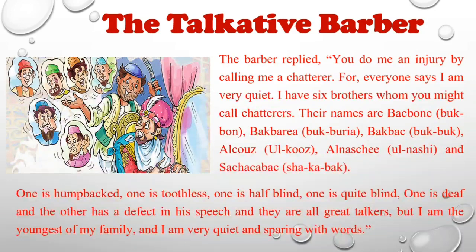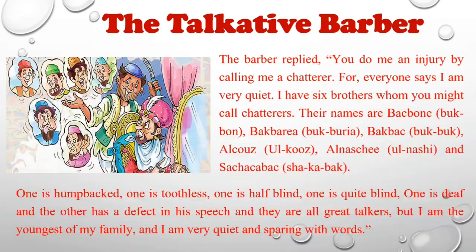The barber described the appearance of the brothers. One brother had a hump on his back, and another did not have any teeth in his mouth. Another had only one eye, that we can say half blind, and another was totally blind.